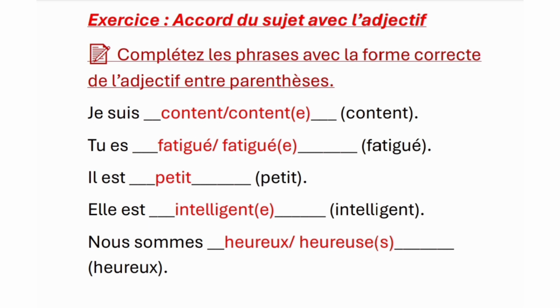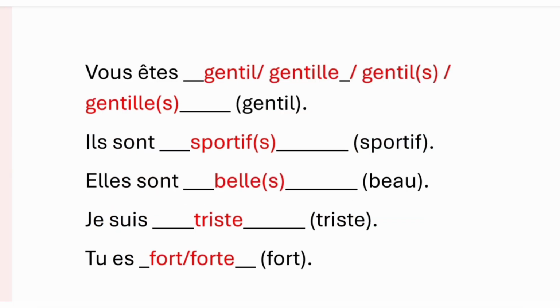Heureux is itself plural. Then heureuses with extra s for feminine group, turning it into plural as well. Then vous êtes dash. Now vous can be accorded in plural subject, that is you all, as well as for singular. So when we put it in singular, you, masculine, feminine, gentil, and gentille with double l and e, that is feminine. You all are kind for the plural. So gentils with extra s and gentilles, feminine with s. I hope this question was clear.